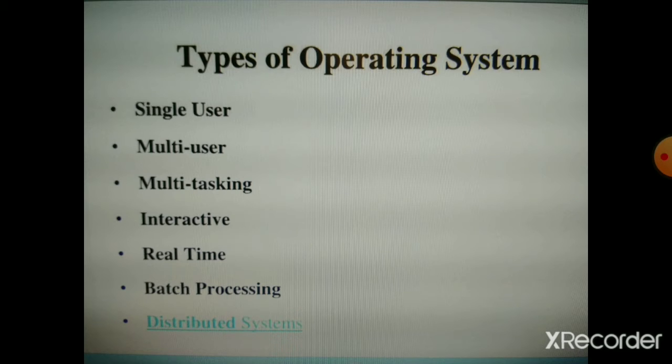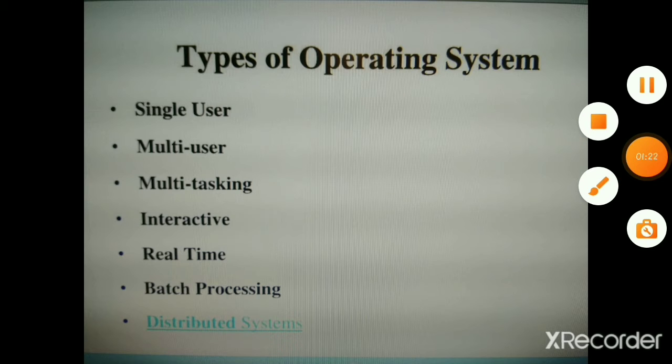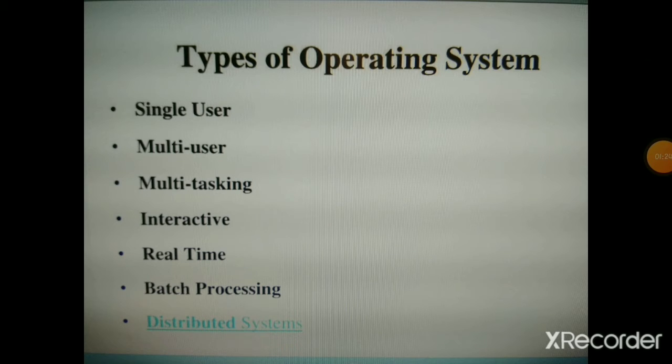Okay. After that, interactive and batch operating system. What is interactive and batch operating system? Interactive operating system allows the user or other program to perform input output at any time during processing.